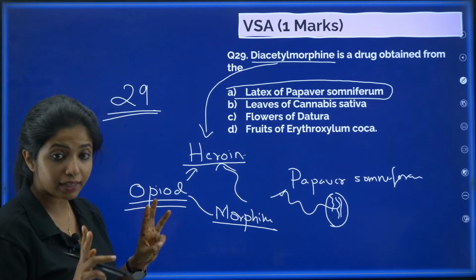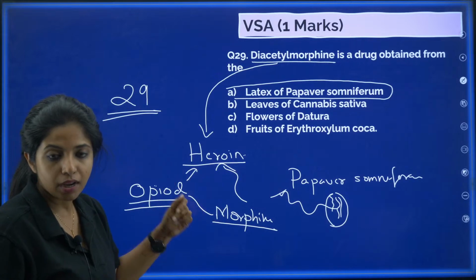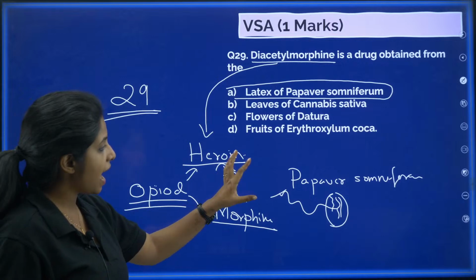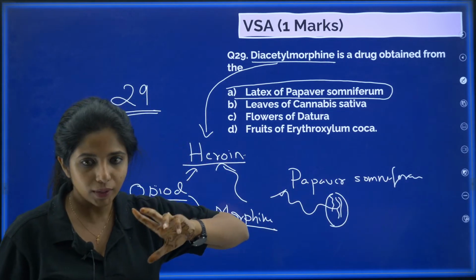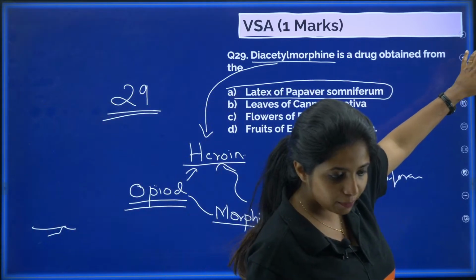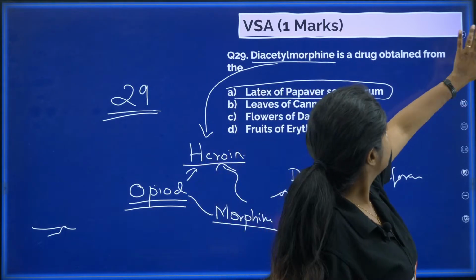Please remember, you are getting three pieces of information from here. That is, opioids are two, heroin and morphine. You get heroin from acetylation of morphine, and you get this from the latex of Papaver somniferum. These three pieces of information are there, so please learn as such. It will be really helpful for you. Jenica D'Souza, hi dear.